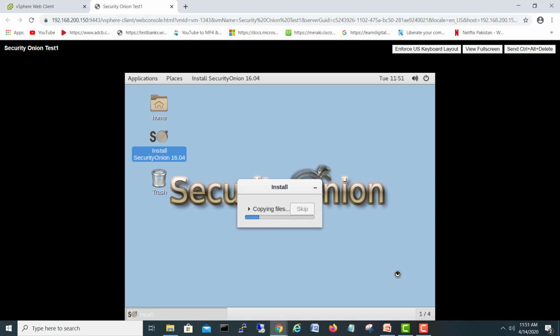It is copying the file now on the local drive because it was booted the first time directly from the image in the CD, which we mounted into the virtual machine. So actually this installation has 4 parts. The first part will complete and the second part will start to configure your network and other stuff. And maybe it will go for a restart as well. Okay, I'll pause the video while it's copying the file, and when it's ready to go to the next step, I will come back and we will continue from here.